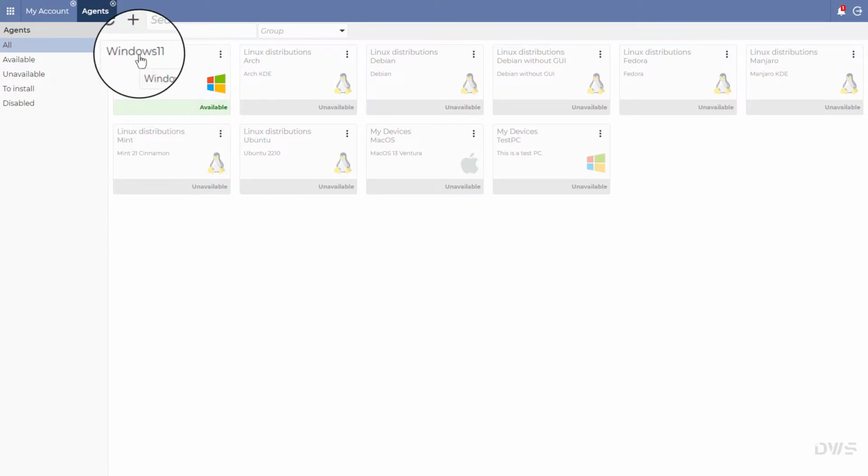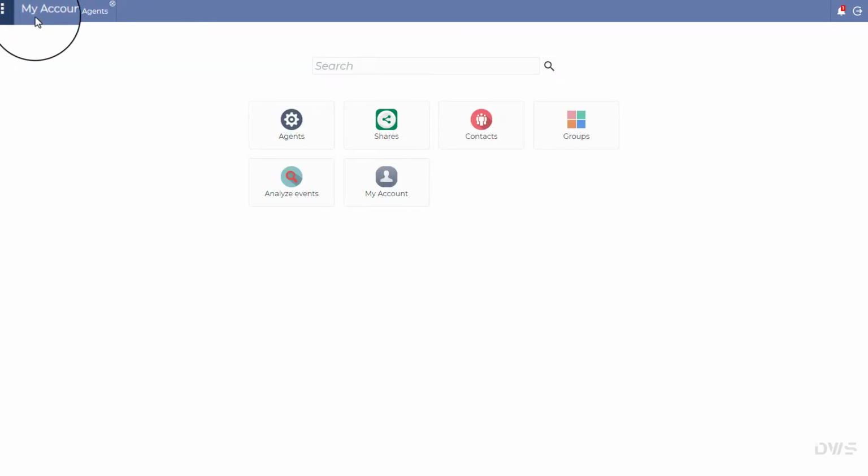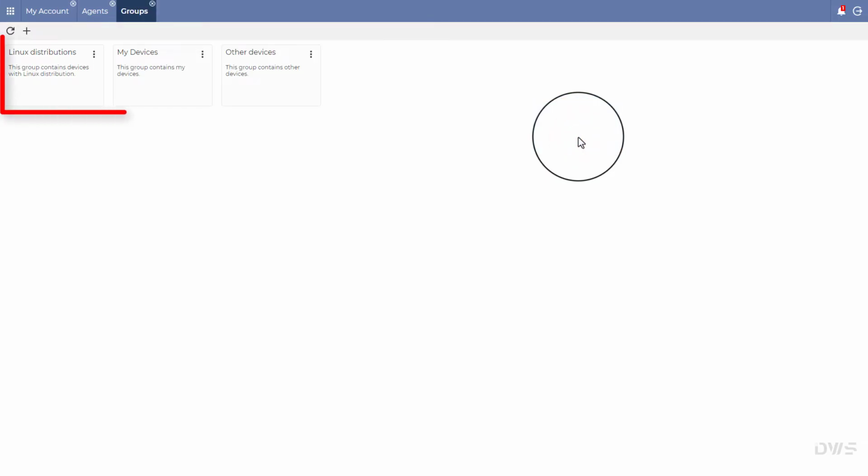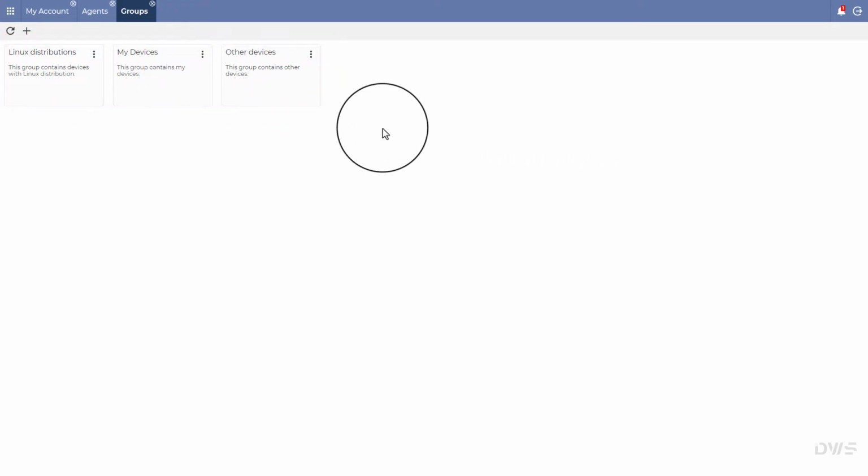As it can be seen, it is not included in any group. We don't have to put it in a group, but if we have more agents, it's more convenient. Before we put it in a group, let's have a look at the groups. Select groups. Here are the groups that have been created earlier. If you want to put it in a group that is not in the current list, create a new group by clicking on the plus button. Now, we will use this group.